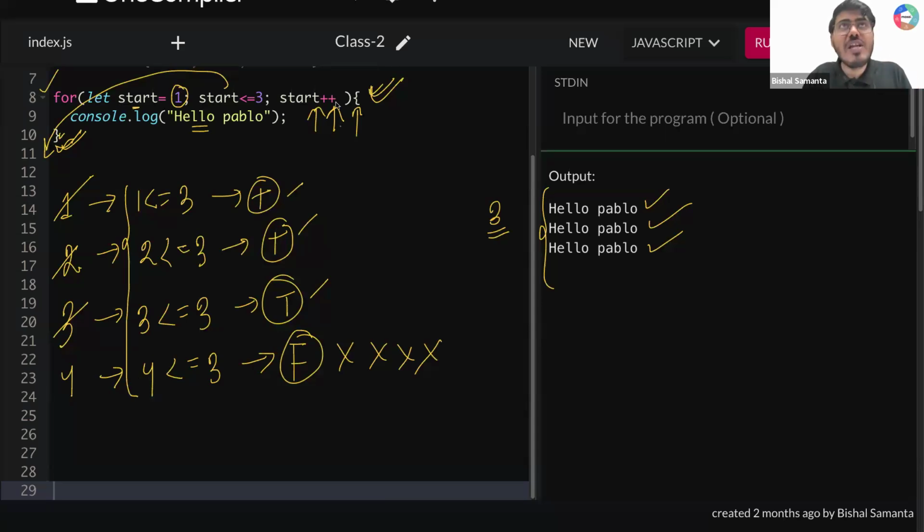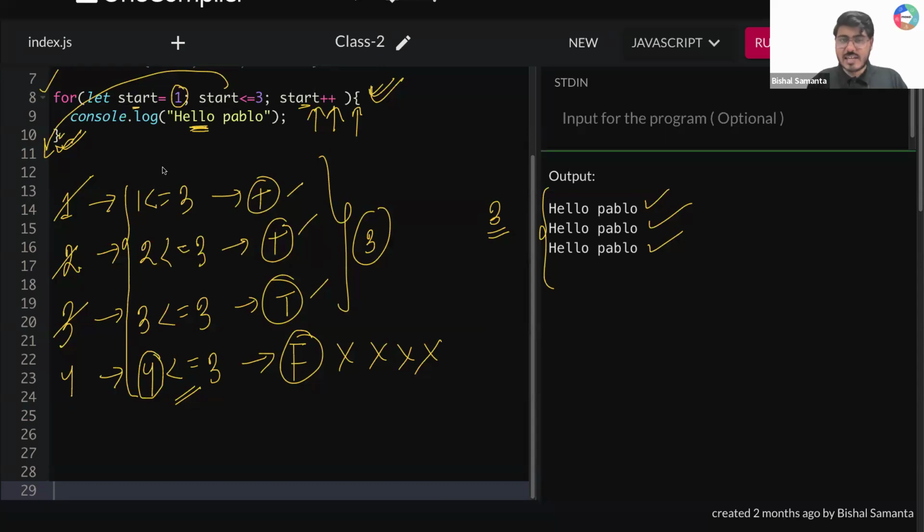How beautifully you are incrementing this value, and at a certain point of time, it will break your condition. The condition will be false, it will break, and your for loop will be running 3 times, and 3 times you'll be getting hello Pablo printed. And now I need everyone's response, guys. Is that super clear to all of you now? Does everyone understand the deepest level of it, how JavaScript sees this under the hood? Clear, very clear. Okay.